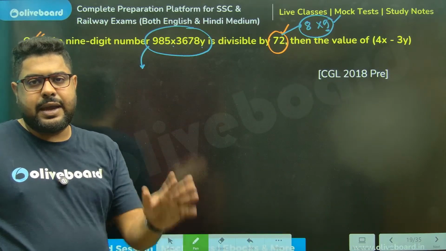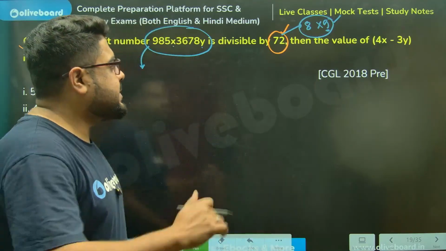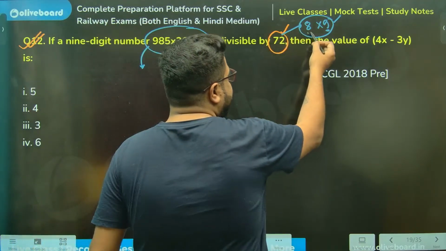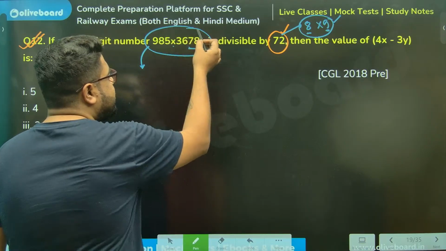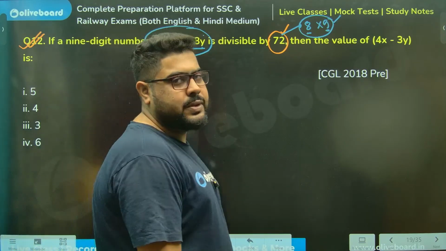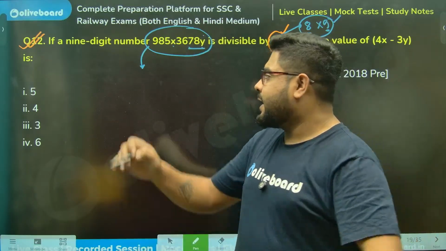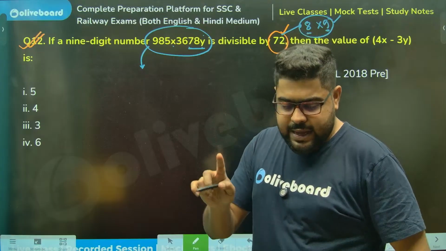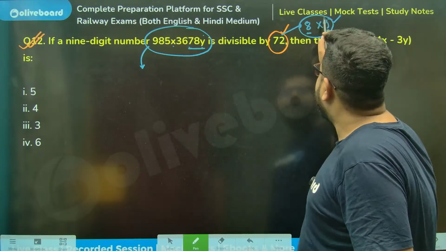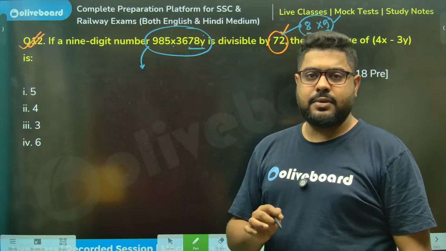Everyone agrees with me here? Whereas if I start with the divisibility rule of 8, I only need to take the last 3 digits, meaning I only need to deal with y. Meaning if I start with 8, I need to tackle one unknown at a time, whereas if I start with 9, I have to deal with both the unknowns at the same time.